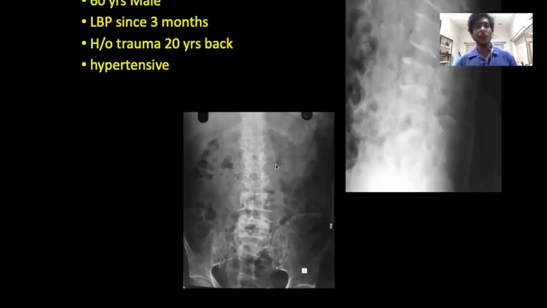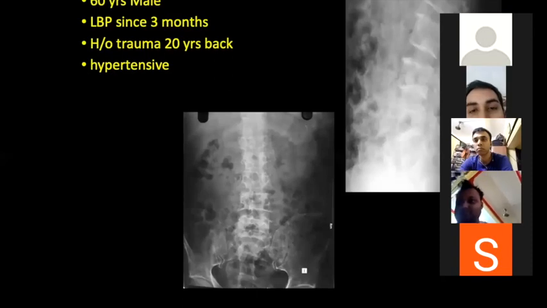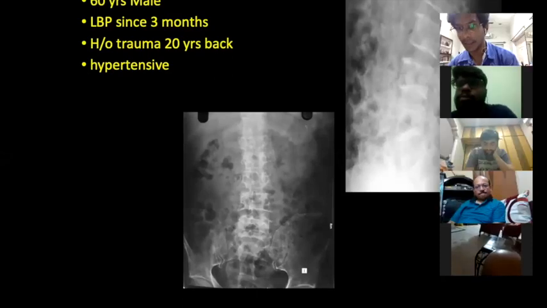A 60-year-old male patient, low back pain for the last 3 months. He had a fall 20 years back. He is hypertensive. This is his X-ray when he came to us. Can someone describe the X-ray?